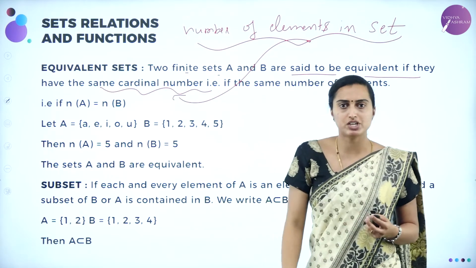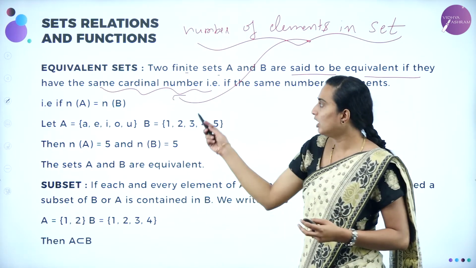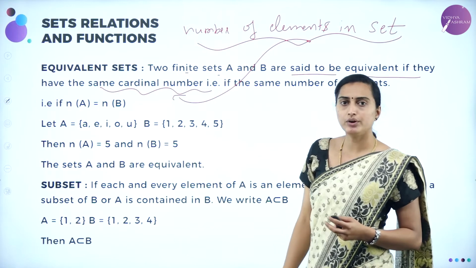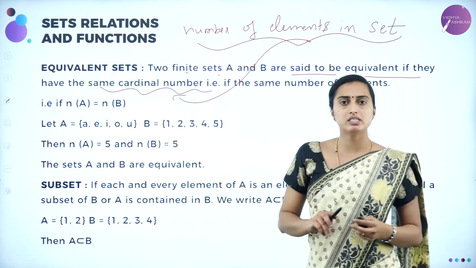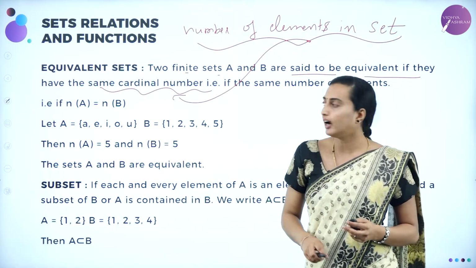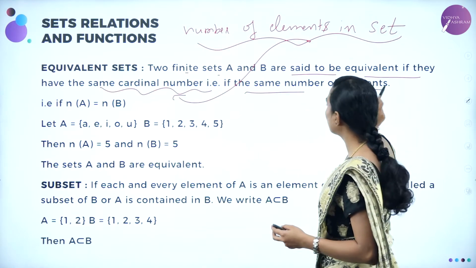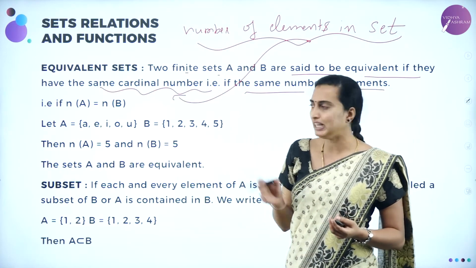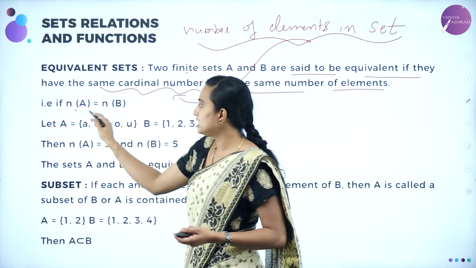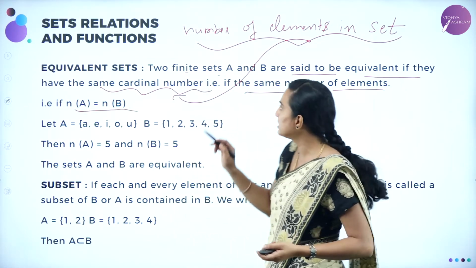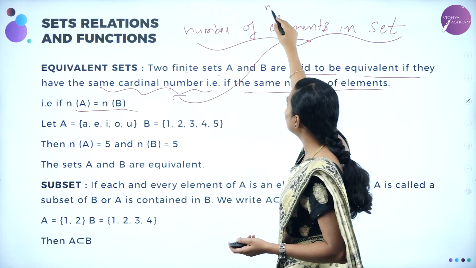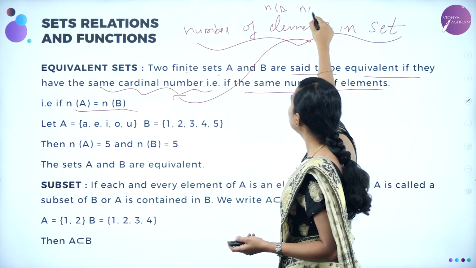I'll give you the definition exactly afterwards. Okay, so here, same number of elements. The number of elements in the set is known as the cardinal number. If the same number of elements are present here, that's it, that's the meaning. If n of A is equal to n of B, the cardinal number is represented by the number of elements in set A and the number of elements in set B.